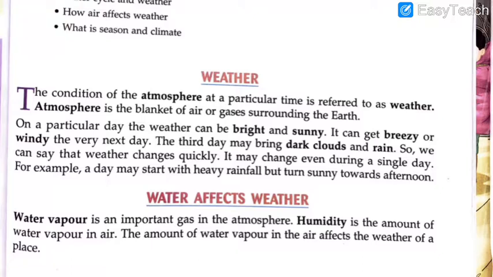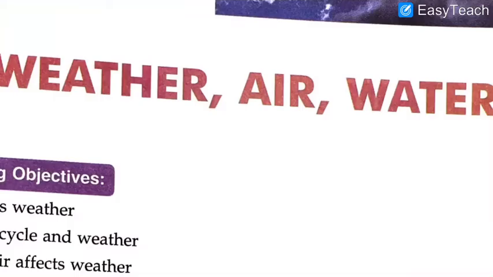And the amount of water vapor in the air affects the weather of the place. So where there is more humidity or less humidity, the change can be noticed in the weather. So water vapor affects the weather around us in a big way.